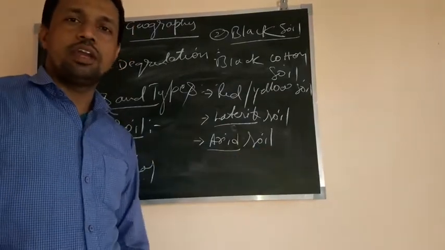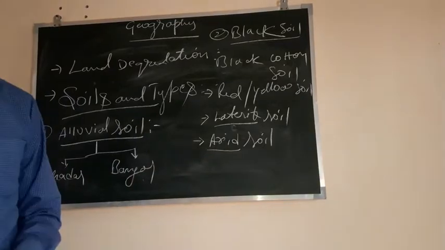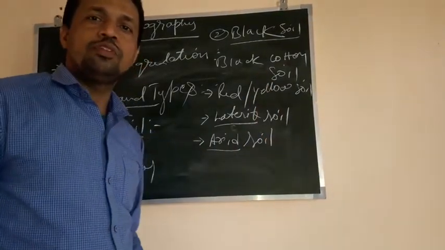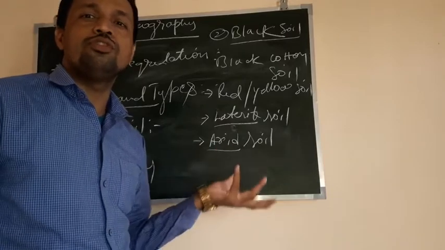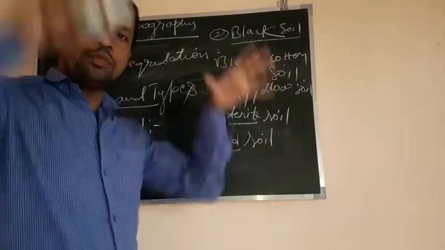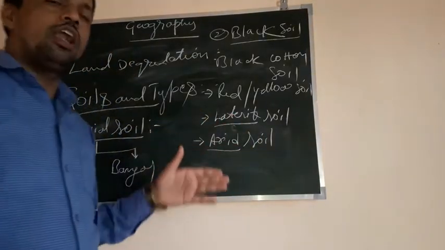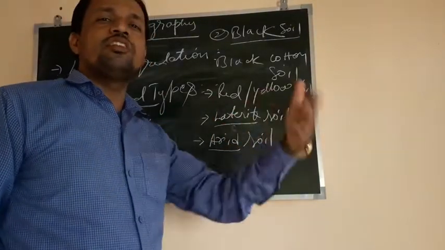Now in this region, to avoid the movement of the soil, that is the sand dunes, you know what a dune is? Heaps of sand found in desert regions always keep moving, changing their place.